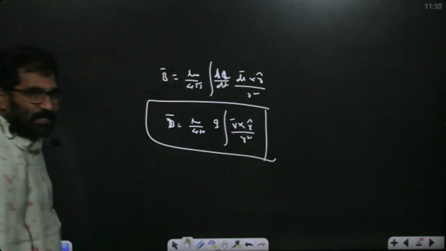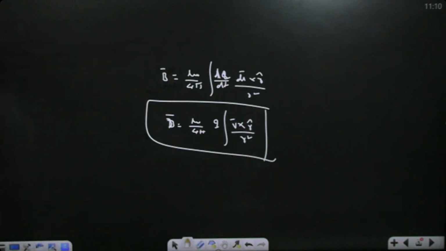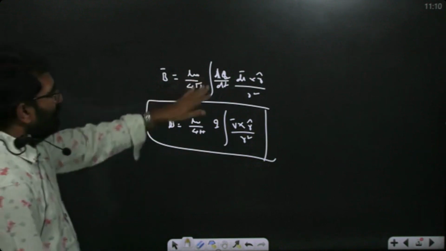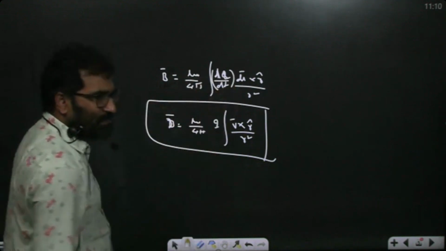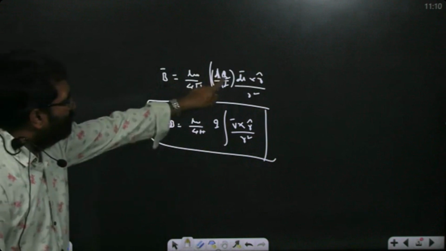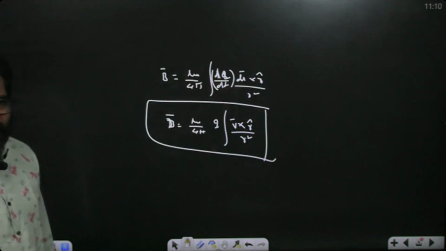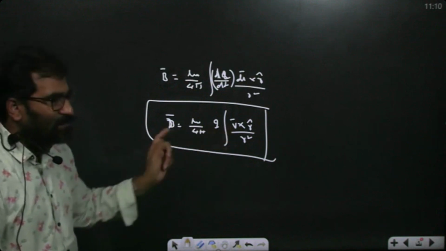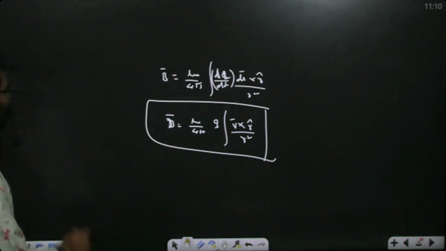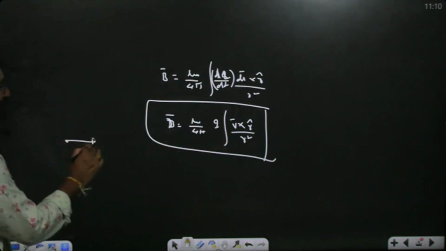So a moving charge creates a magnetic field at any point. I am not changing anything here. But what is I? It is nothing but dq by dt. Just take Q outside and dl by dt inside. What is dl by dt? It is V. So whenever a charge is moving, suppose one charge Q is moving along this direction with speed V.